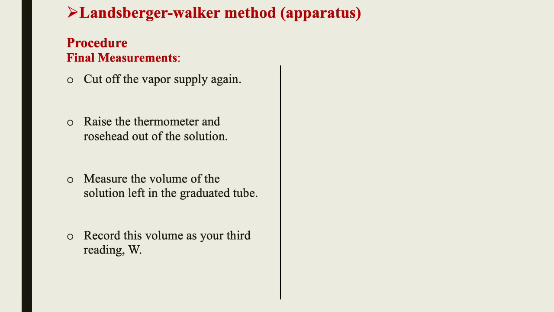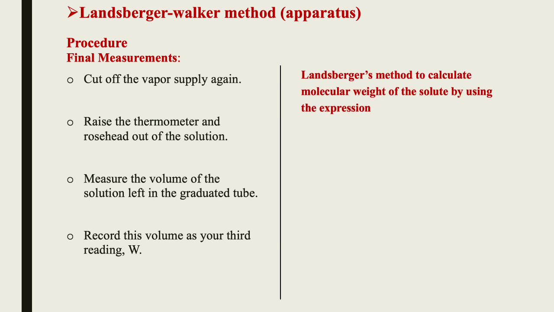From the graduated tube you can directly measure how much volume is there. Record this volume as your third reading, and from that volume you can directly calculate the weight of the solvent.